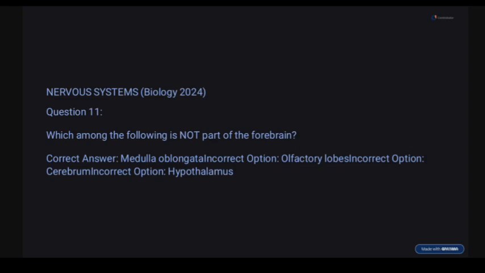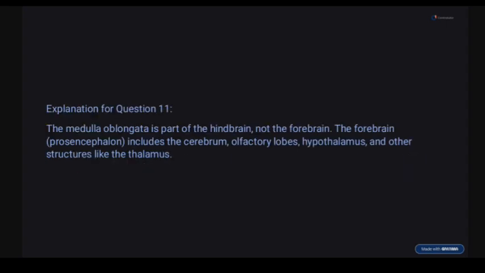Okay, so question 11. Which among the following is not part of the forebrain? So they're asking which of these is not found in the forebrain. The options say medulla oblongata, olfactory lobes, cerebrum, and hypothalamus. Correct option here being medulla oblongata. This is part of the hindbrain, not forebrain.